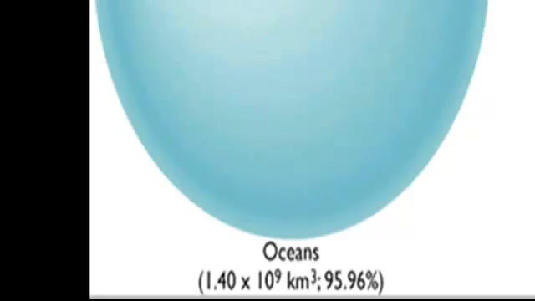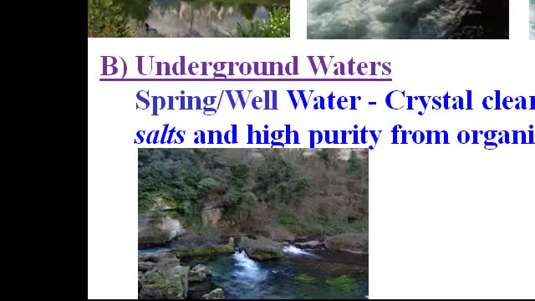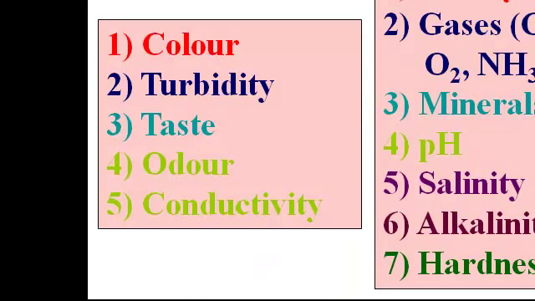We know very well that three-fourths of the world is covered by water, and only a very small percent is pure water, which we get from underground. The sources of water we know very well: rainwater, river water, lake water, and sea water. The purest form of water is rainwater, and that rainwater we save in rivers and lakes and can use for various purposes. Another one is underground water, that is spring water, or it is present as well water.